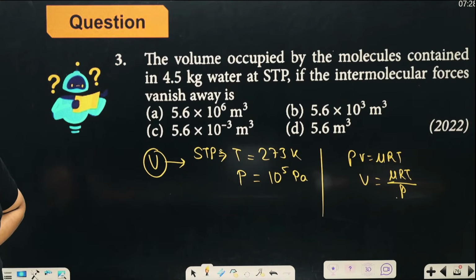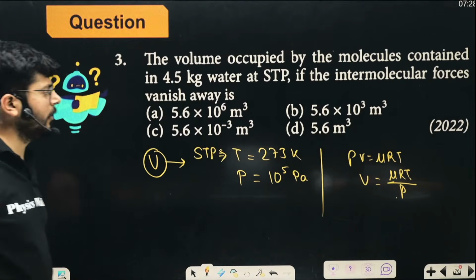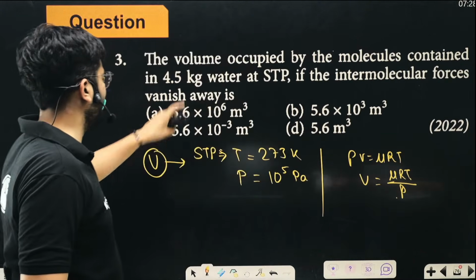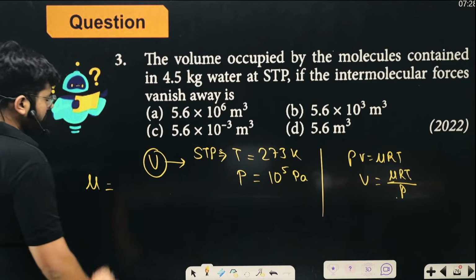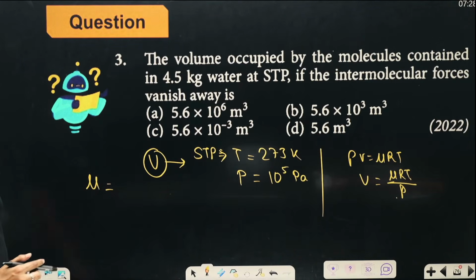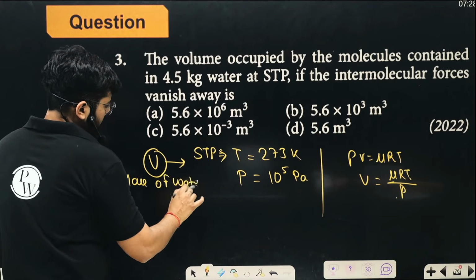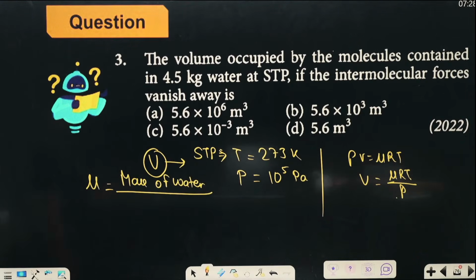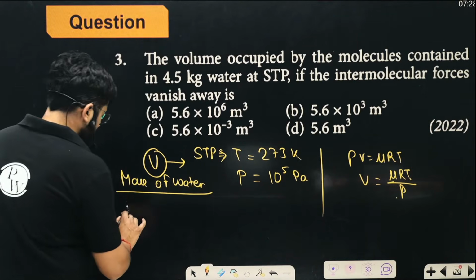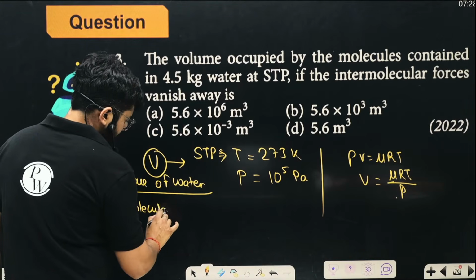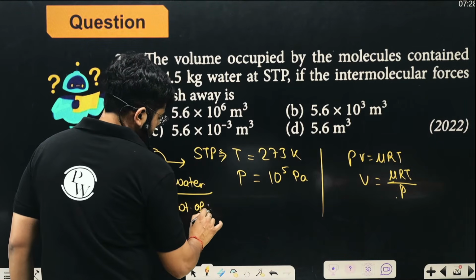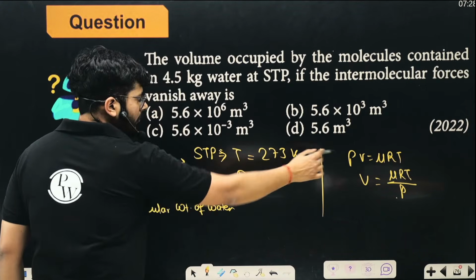So what will be the number of moles in 4.5 kilograms of water? What is the molecular weight of water? To figure out the number of moles in that much water, you have to divide whatever mass of water you have by the molecular weight of water. That will give you the number of moles.